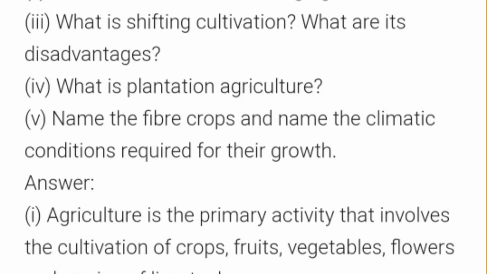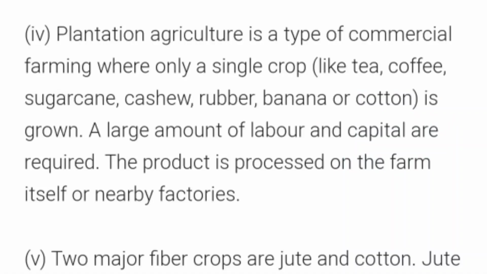Next question, that is question number 4. What is plantation agriculture? Plantation agriculture is a type of commercial farming where only a single crop like tea, coffee, sugarcane, cashew, rubber, banana, or cotton is grown. A large amount of labor and capital are required. The product is processed on the farm itself or in nearby factories.